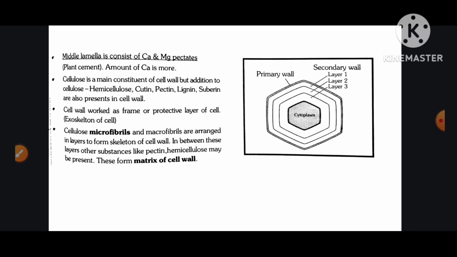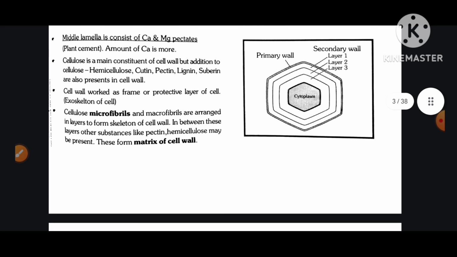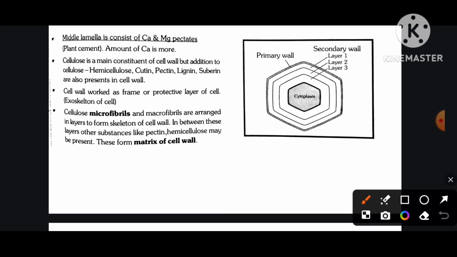Cellulose microfibrils are arranged in layers to form a skeleton of the cell wall. In between these layers, other substances like pectin and hemicellulose may be present. These form the matrix of the cell wall. Primary wall, secondary wall, layer 1, layer 2, layer 3, cytoplasm.